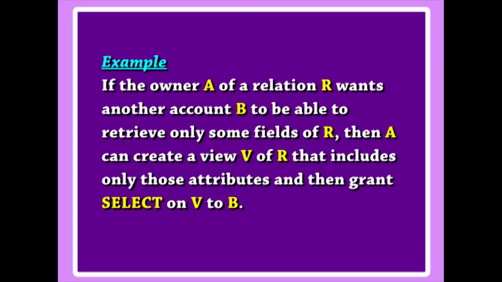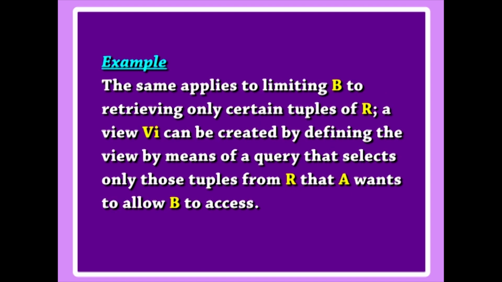For example, if the owner A of relation R wants another account B to be able to retrieve only some fields of R, then A can create a view V of R that includes only those attributes and then grant select on V to B. The same applies to limiting B to retrieving only certain tuples of R. A view V can be created by defining the view by means of a query that selects only those tuples from R that A wants to allow B to access.